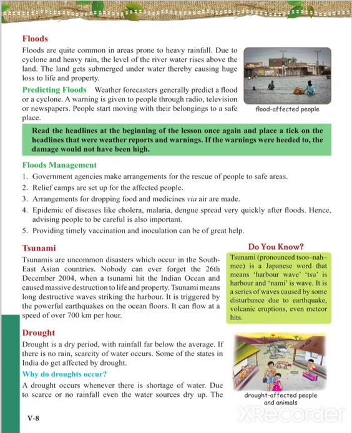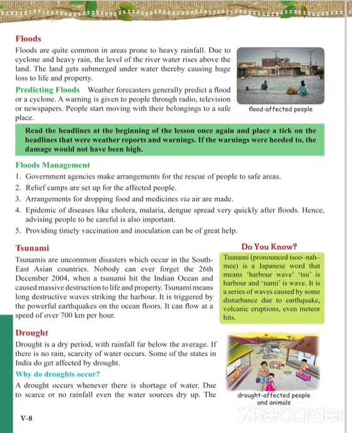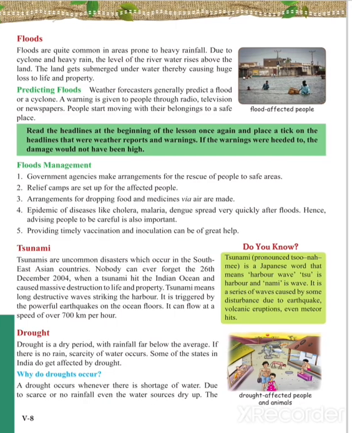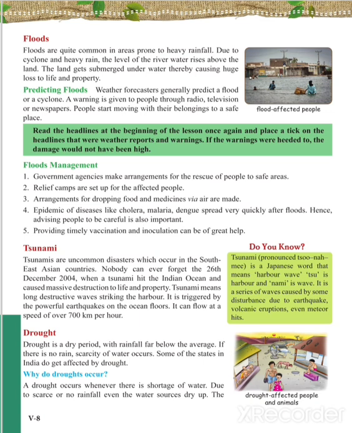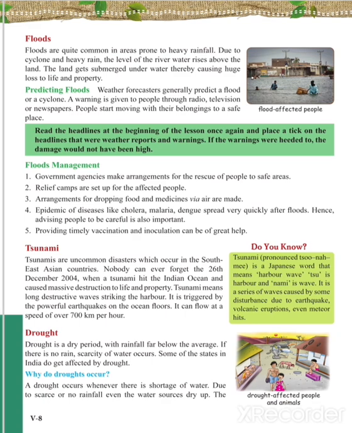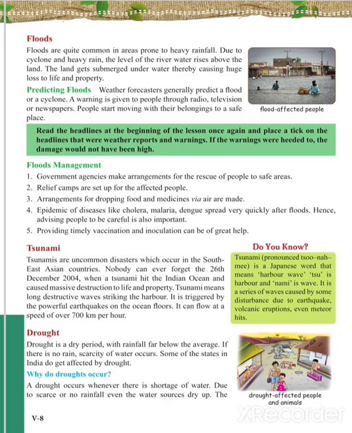The weather forecast generally predicts a flood or a cyclone. The warning is given through radios, televisions, and newspapers to warn the people to move from there. People start moving with their belongings to a safe place. The government makes arrangements to help the people. Government agencies make arrangements for the rescue of the people to safe areas. You might have known that NDRF teams are there, the National Disaster Response Force. What is the work of these NDRF teams?